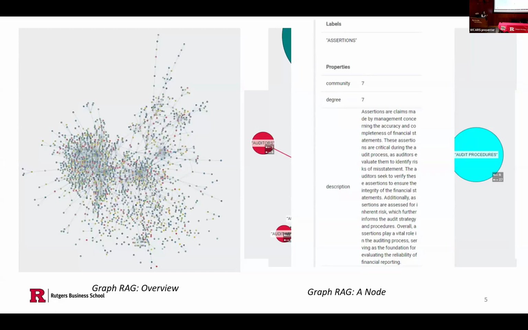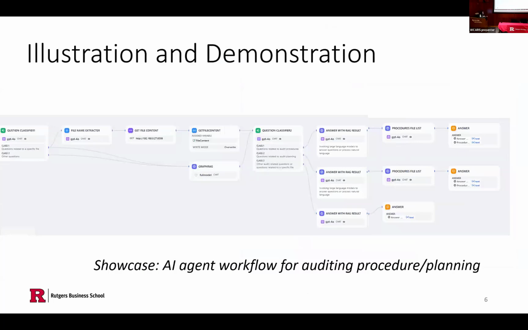What we are now working on is trying to track graph RAG back to the original file. What happens is the graph RAG is on the element level. We want to find the relationship on the entity level. We want to find the relationship between the documents, how the documents are related to each other, which documents are more closely related compared to the others. Let's see why we need that.